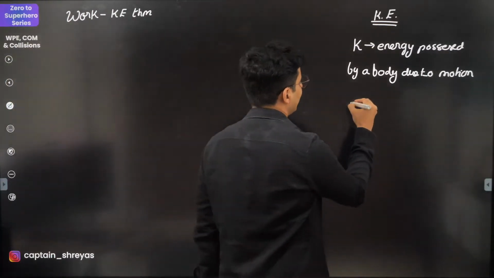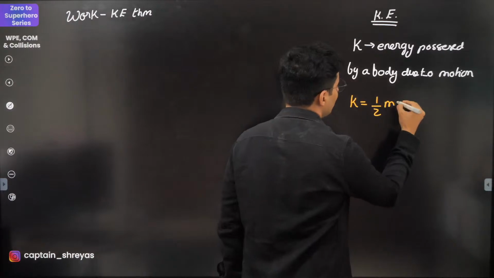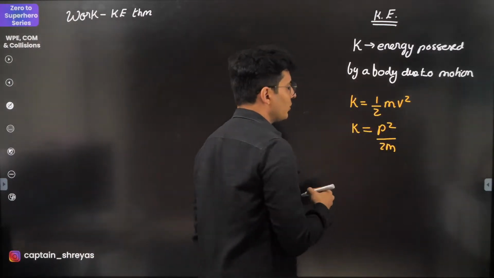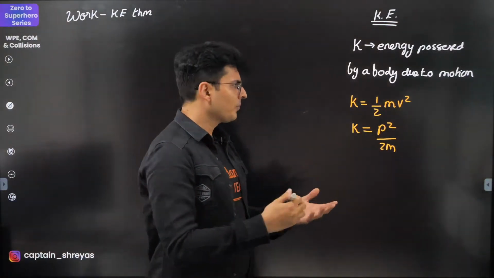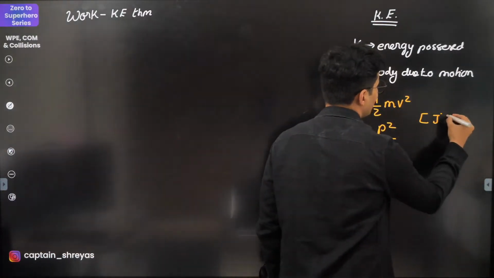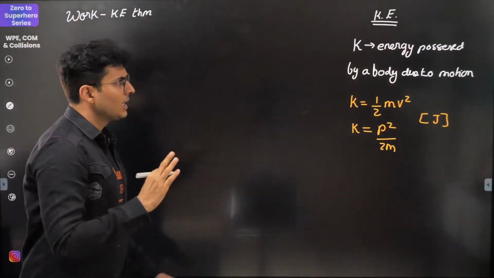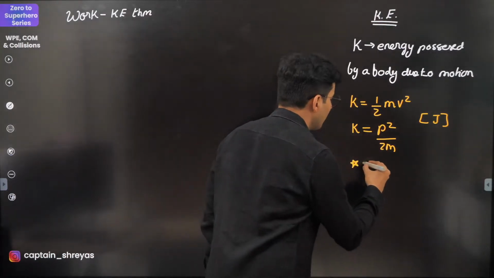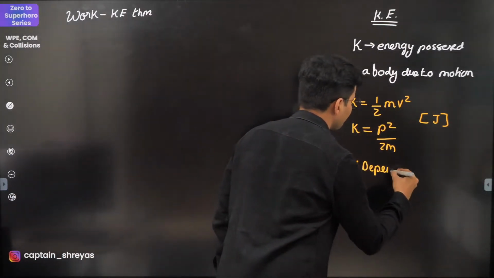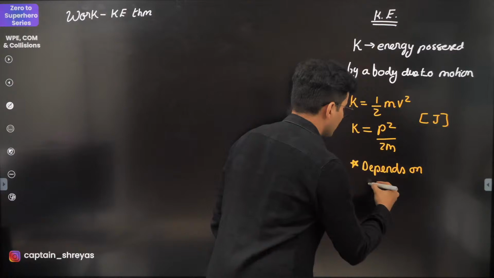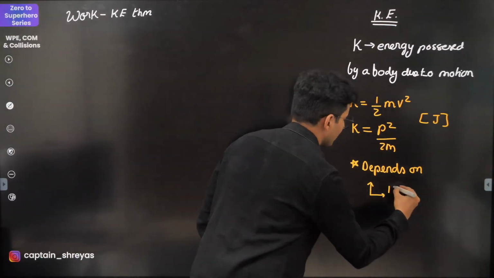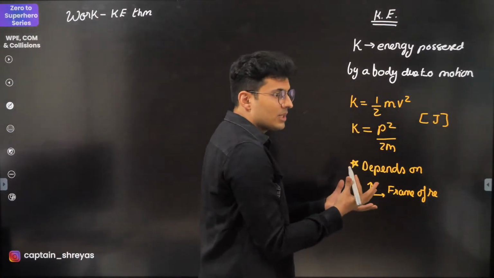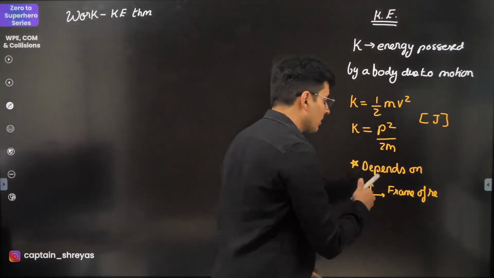And the formula for K is nothing but half mv square. You can also write it as p square by 2m. This will also work. Momentum square by 2m. Obviously the unit is going to be joules or ergs only. And the last thing that I would like to mention over here is that this depends on the frame of reference. Frame of reference, as in the point of observation, perspective, where is the observer, all of that.